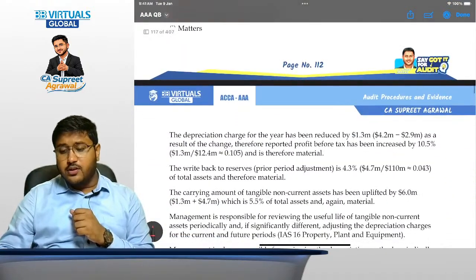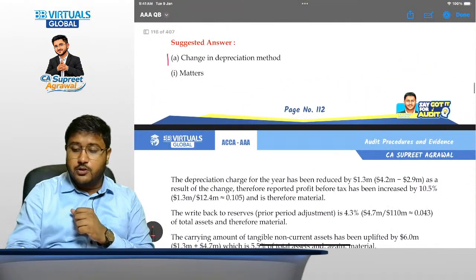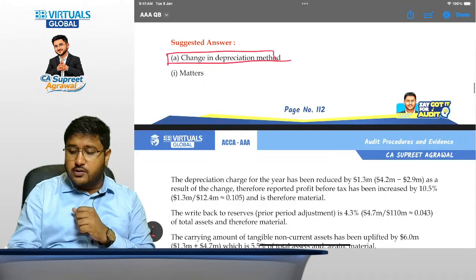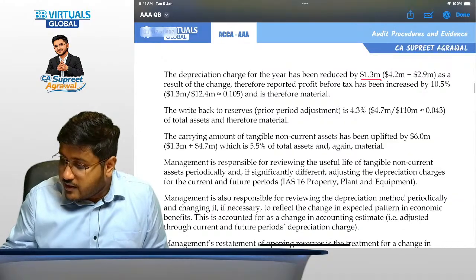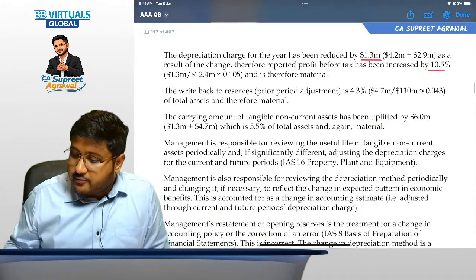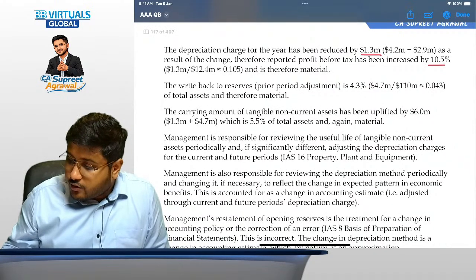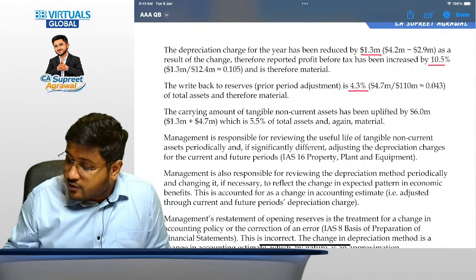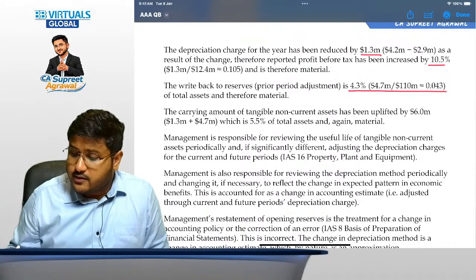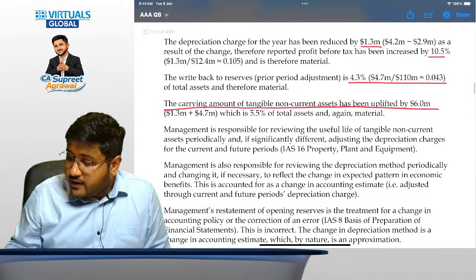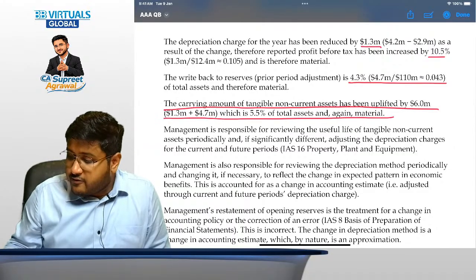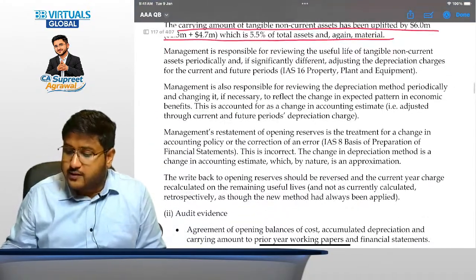Now when we talk about the changes in depreciation method, see first point, changes in depreciation method. So first thing that we should discuss about is the materiality. So is it material? Yes, it is material because it increases the profit before taxes by 10.5%. If we talk about the write back to reserves, this is also important as far as total assets are concerned. Then carrying amount of tangible assets will also be increased by $6 million, which is 5.5% of the total assets. This is important.